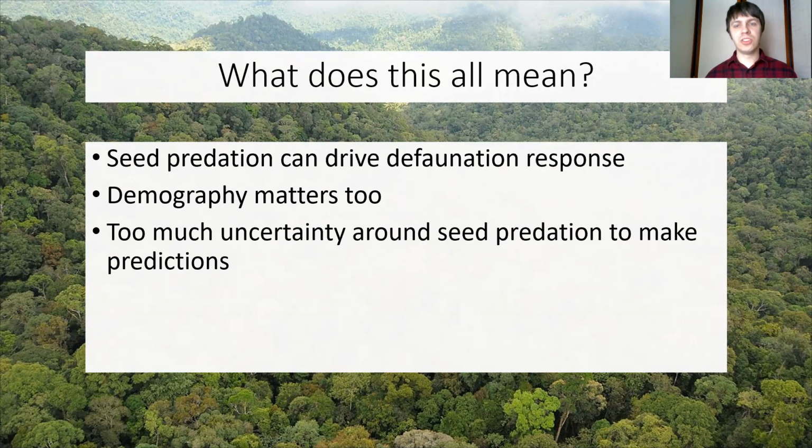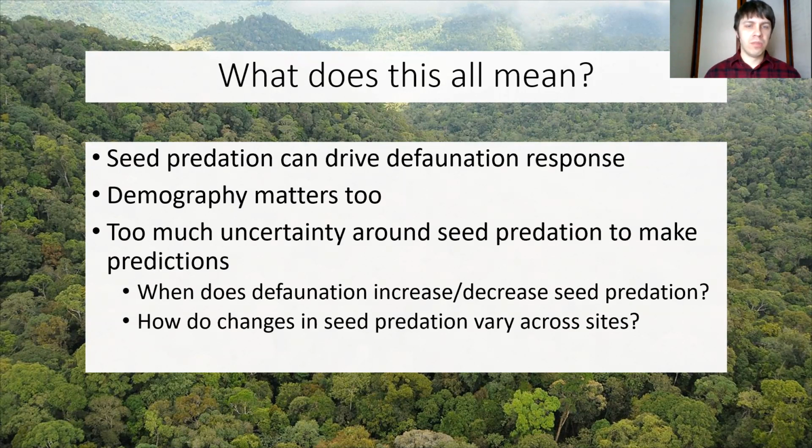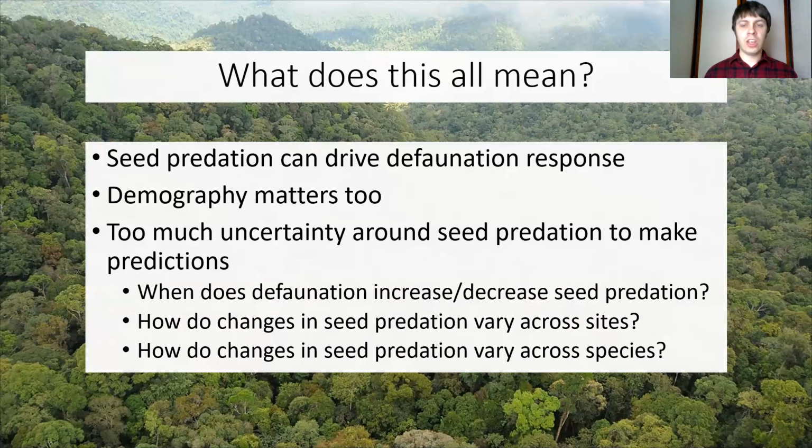However, there's still too much uncertainty around seed predation for us to make specific predictions. We saw the wide range of possible seed predation effects, from huge increase in seed predation to huge decrease in seed predation. So we really need to know, when does defaunation increase and when does it decrease? For example, how does this change across sites that might have different communities of seed predators? Or how does it change across species, where you might have different species traits that could mediate what will happen under defaunation?